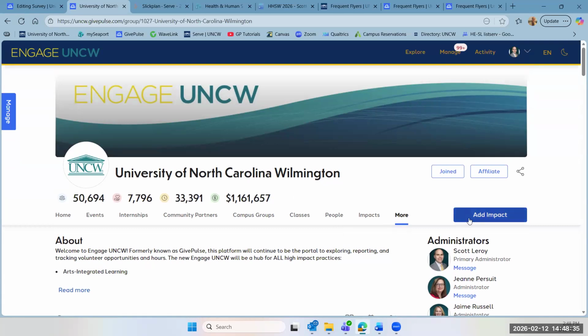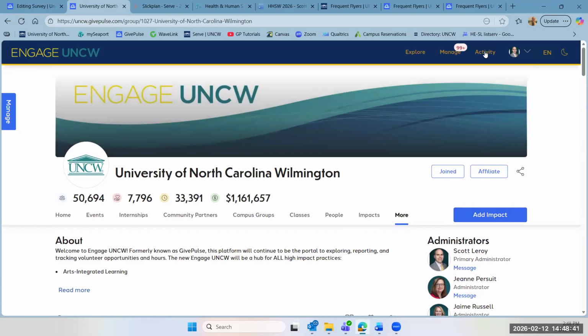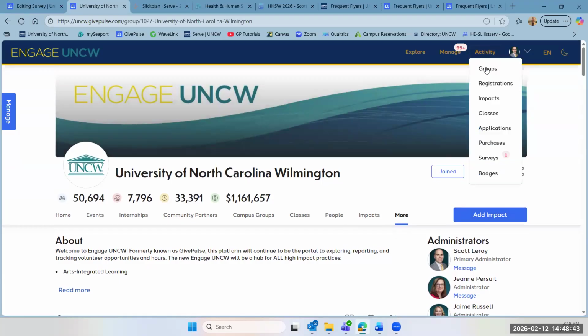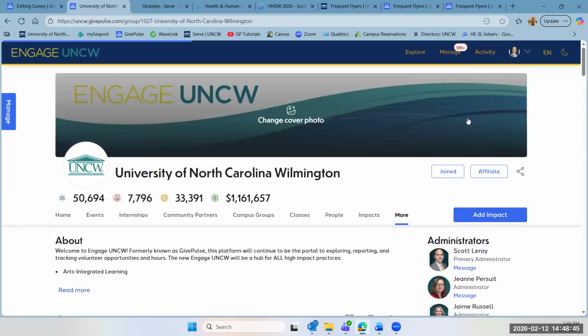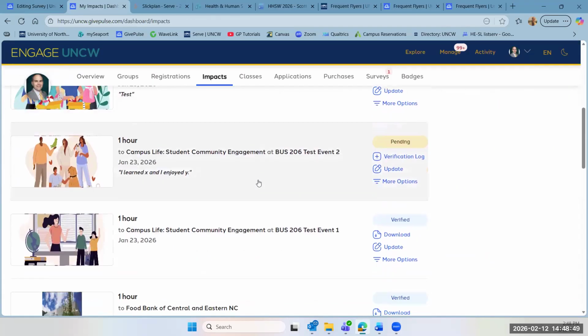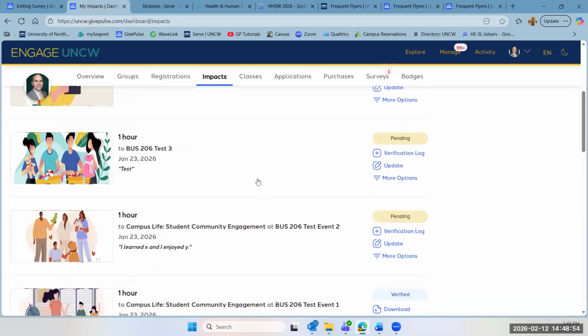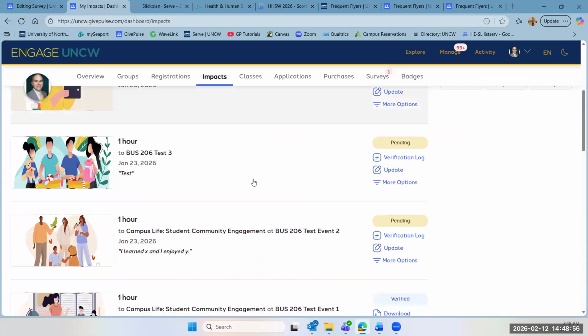So again, after you log in, you're going to click on this Add Impact button. Before I go there, let me just show you. If you click on this Activity menu item and then Impacts, it'll show you a list of all of your impacts. So if you're not sure whether your impact was recorded through the platform or not, you can always look this way.